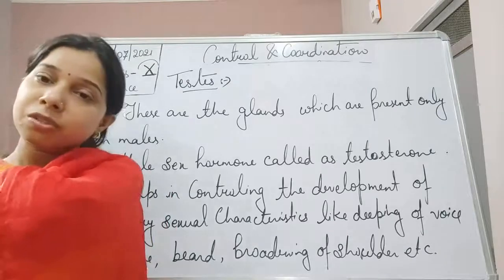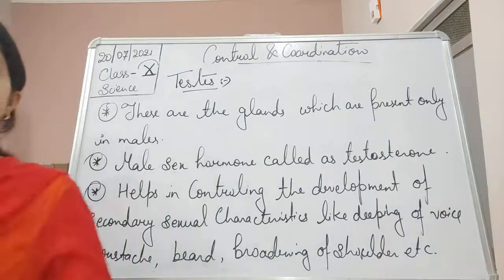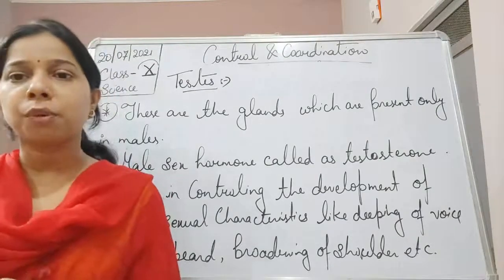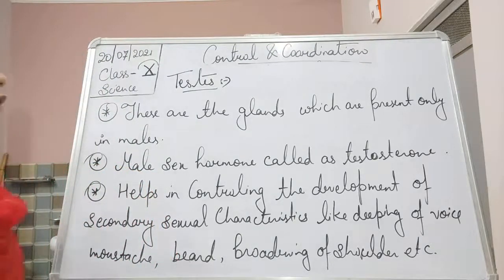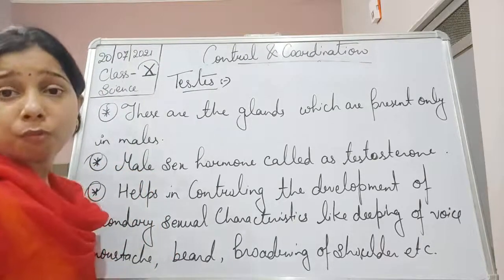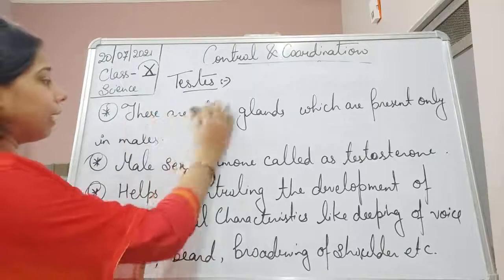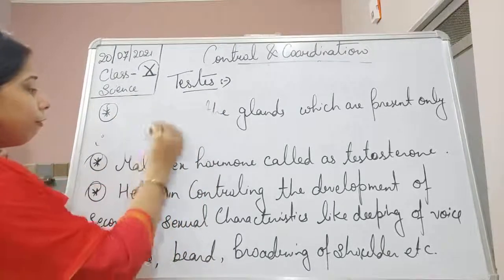Basically, testosterone starts releasing when a person reaches puberty age, and in the case of boys, that will be at the age of 13 to 14.